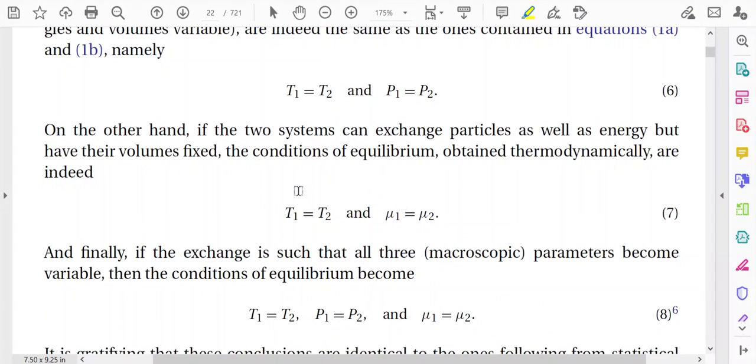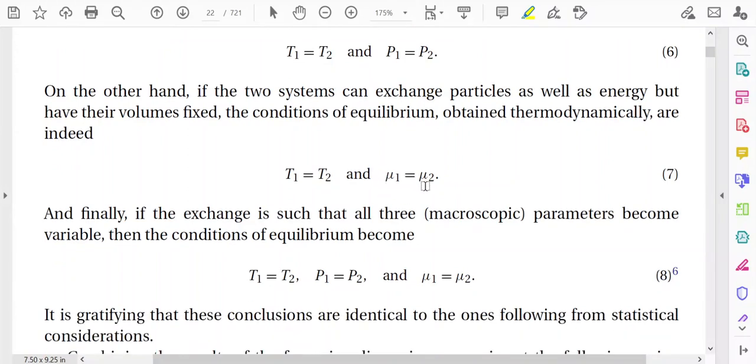So in this case we have to consider the equilibrium for the chemical potential as well. For the energy, there will be equality of the temperature, and when you consider the variation of the number of particles, then you have to consider the equilibrium of the chemical potential, that is mu1 should be equal to mu2.